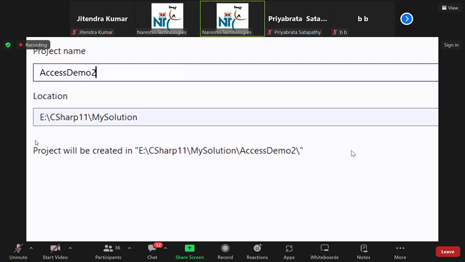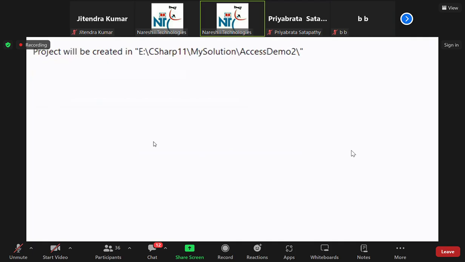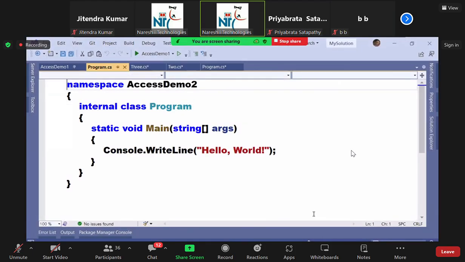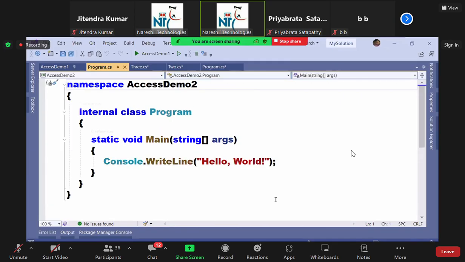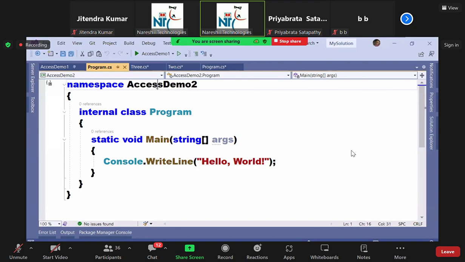See the location, all of you. My solution folder is adding in the my solution folder now. And my solution folder is adding access demo 2. Now I want to consume the members of program. It is confusing, both are having the same name.